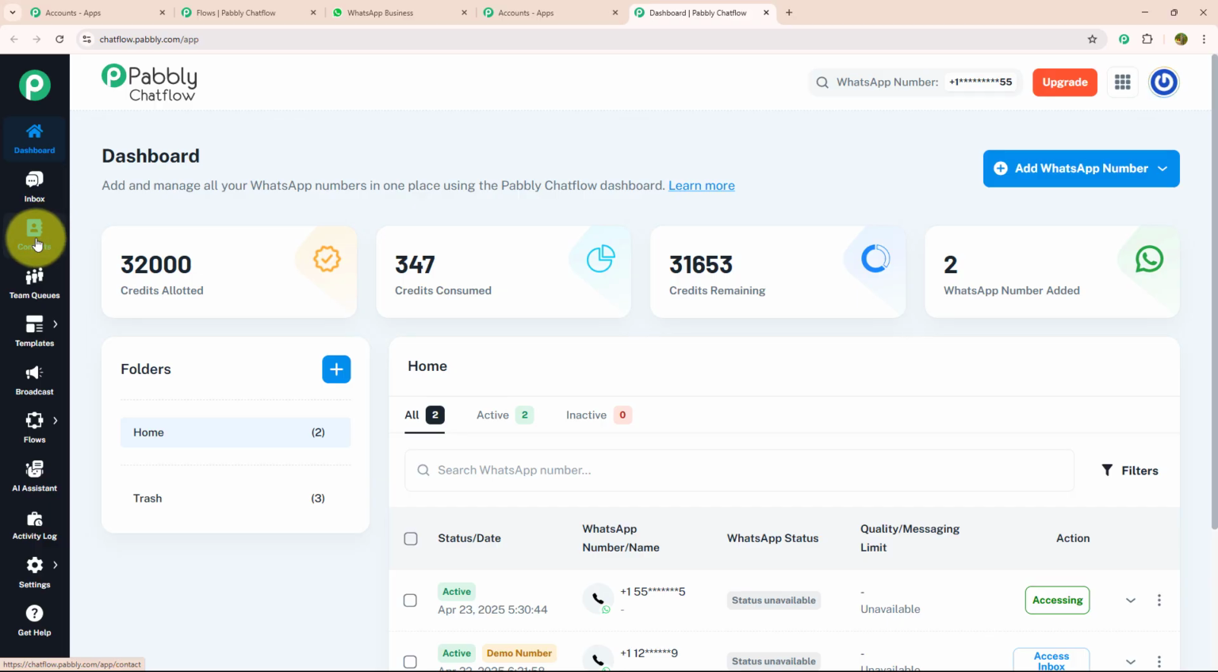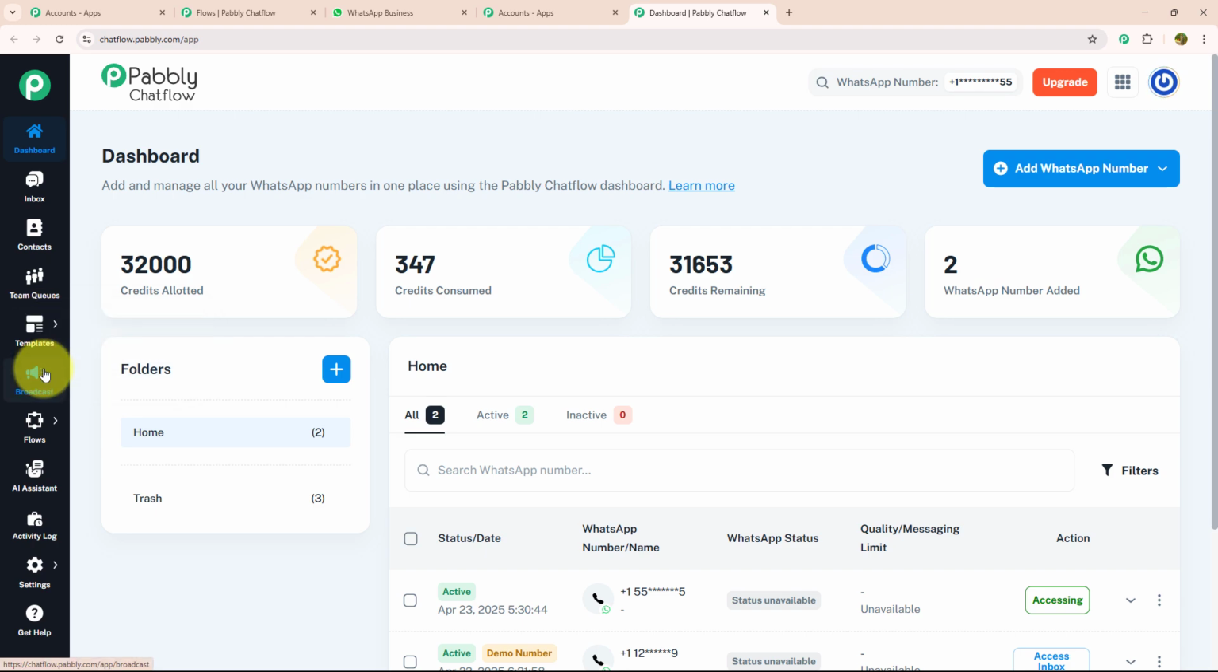Not only that, there are many more features on the dashboard. Let's see each feature individually. Below dashboard, there is the inbox option where you can manage all your conversations with your customers without opening WhatsApp separately. After that, there is the contact section where you can create new contacts and manage them according to your requirement. After that, there is the team queue section where you can assign different tasks to different team members and review their performances. After that, we have the template section where you can create customized templates. And by creating customized templates, you can give a personalized touch to your chat.